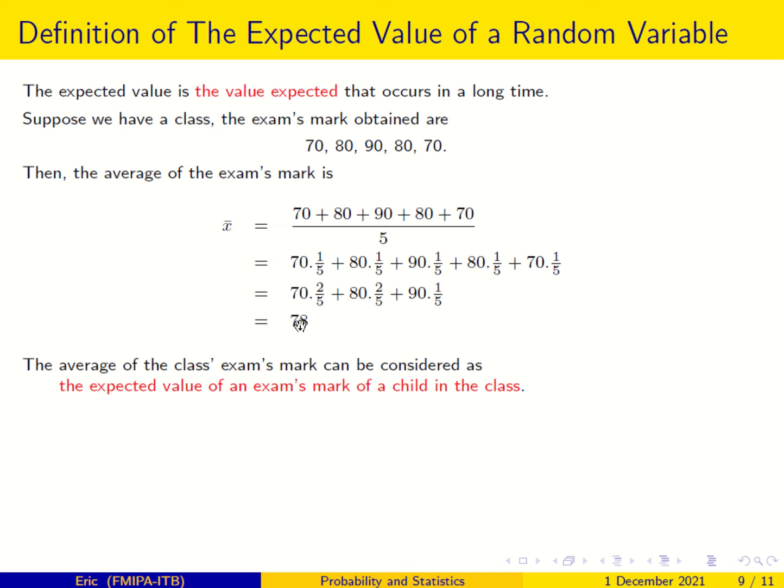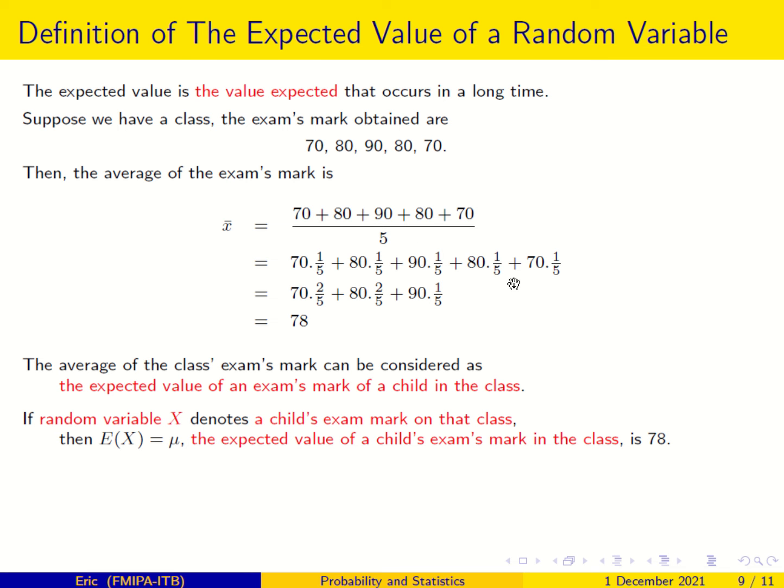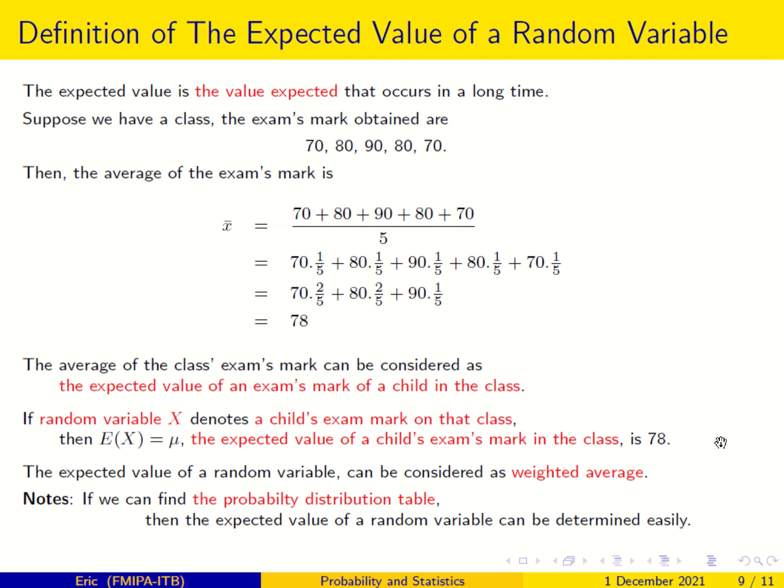So it is given by the average. If random variable x denotes a child's exam mark in that class, then the expected value of the random variable x, which is mu, is 78.